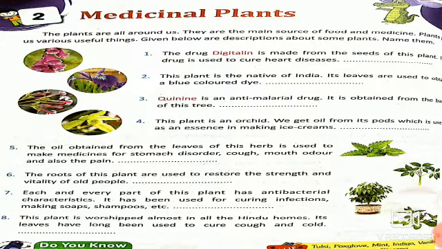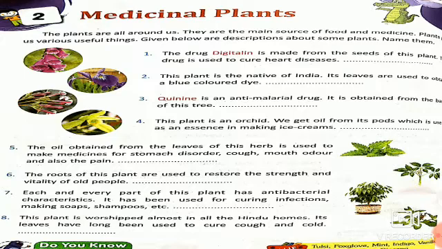The first one: the drug digoxin is made from the seeds of this plant. This drug is used to cure heart disease. So the answer is foxglove. It's used to cure heart diseases. The next one: this plant is native to India. Its leaves are used to obtain a blue color dye. So the answer is indigo. Indigo is used to make a dye.